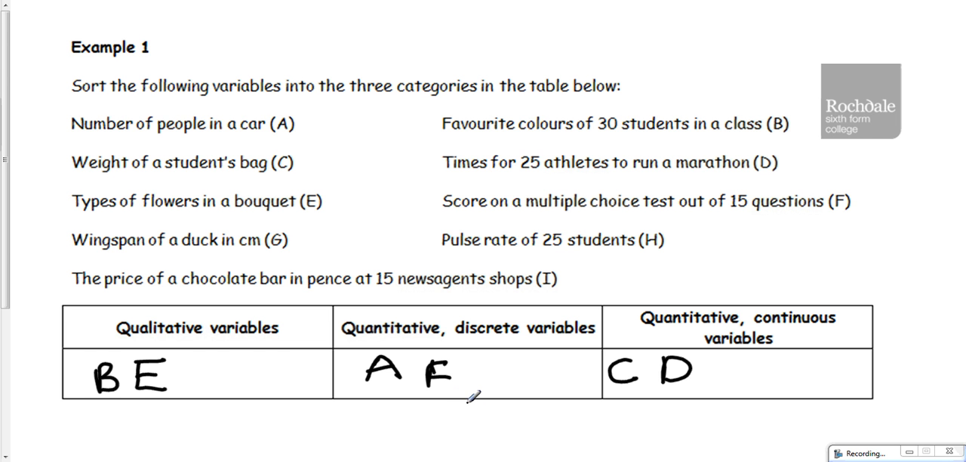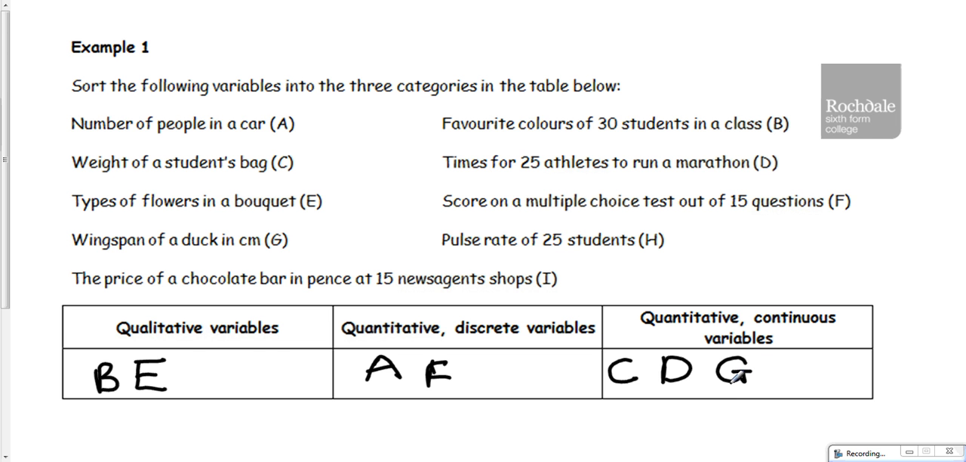Wingspan of a duck, well, that's a length. Even though it says in centimetres, it doesn't say it has to be a whole number of centimetres. It could be 30.52 centimetres. And we could expect to get anything within a given range, so that's continuous as well.